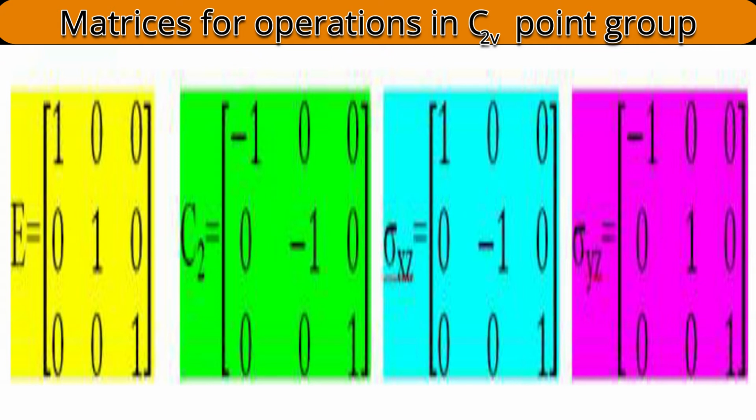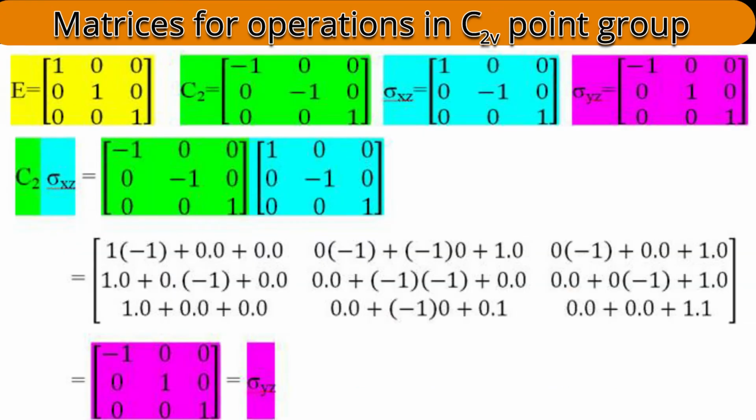What are the possible results? Are they congruent? Are they in relation to our previous consideration? Here the matrix for identity is 1 0 0, 0 1 0, 0 0 1, and for C2 minus 1 0 0, 0 minus 1 0, 0 0 1. For sigma xy, that's the molecular plane, 1 0 0, 0 1 0, 0 0 minus 1, and for the non-molecular plane, a plane perpendicular to the molecule, minus 1 0 0, 0 1 0, 0 0 1. See here, all operations are represented.